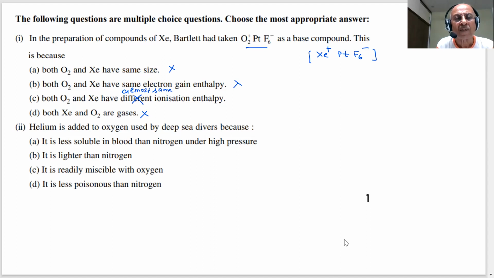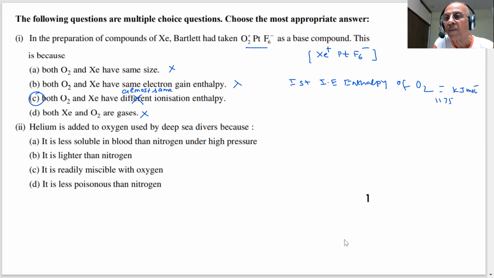So sometimes there are mistakes in questions. These are not the correct answer, but it was based on ionization enthalpy, because the first ionization enthalpy of molecular oxygen and that of xenon are almost equal. What is the first ionization enthalpy of molecular oxygen, O2? It is 1175 kilojoule per mole.